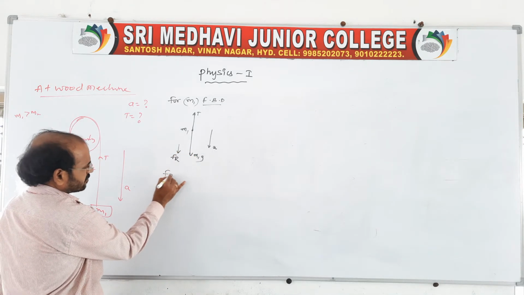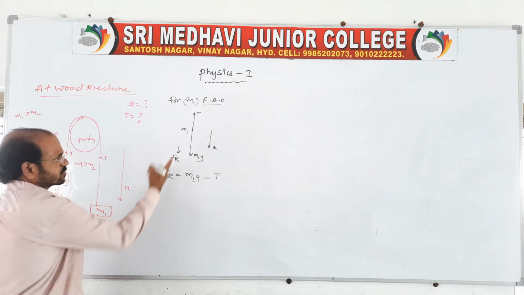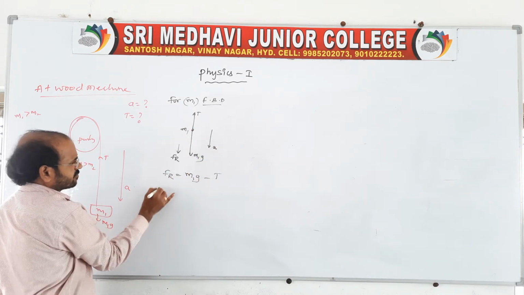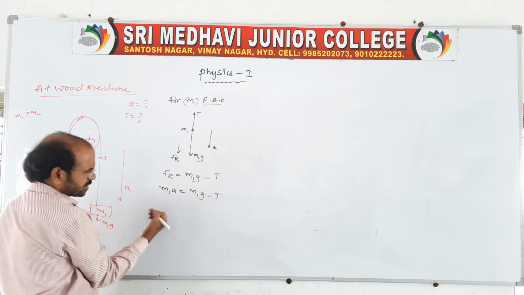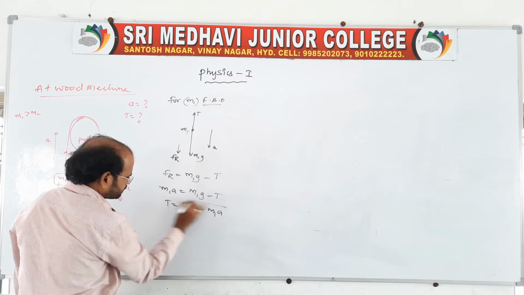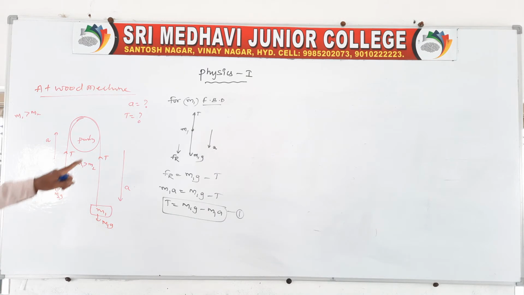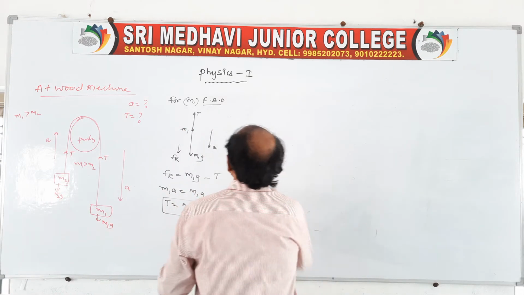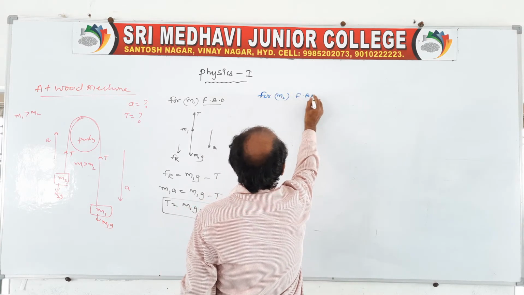You write Fr is equal to m1g minus tension. The first block is accelerating with an acceleration a, so we can write Fr is m1a is equal to m1g minus T. From here, T is equal to m1g minus m1a. Take this as equation 1. So that is for the first block, and now you go for the second block, the m2 block, free body diagram.